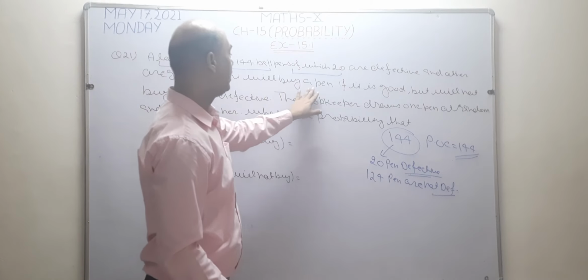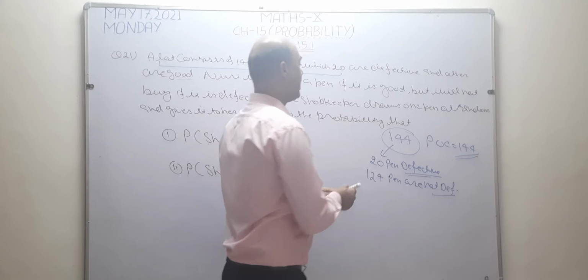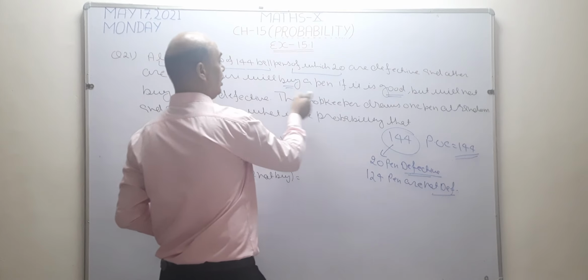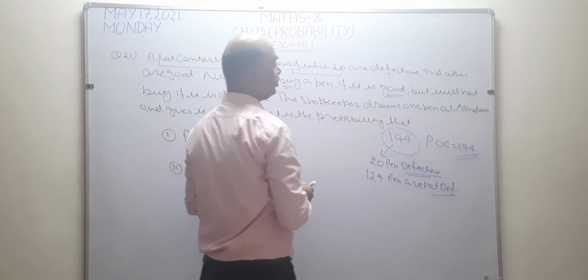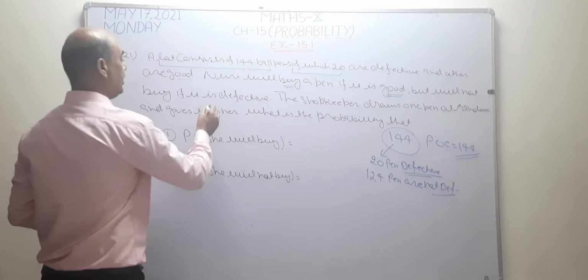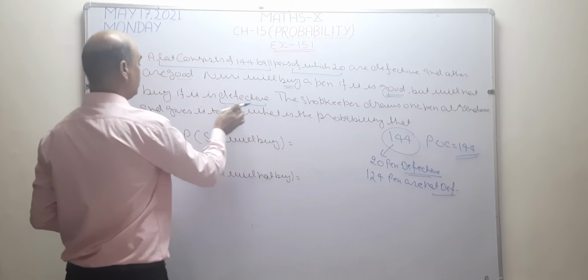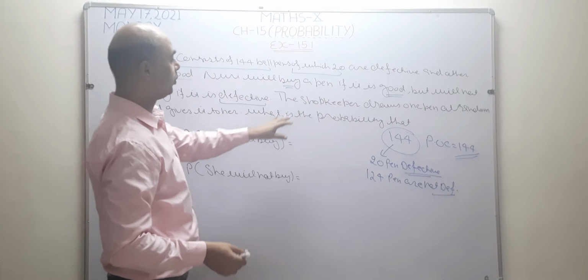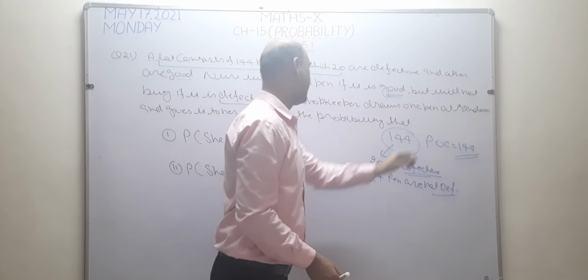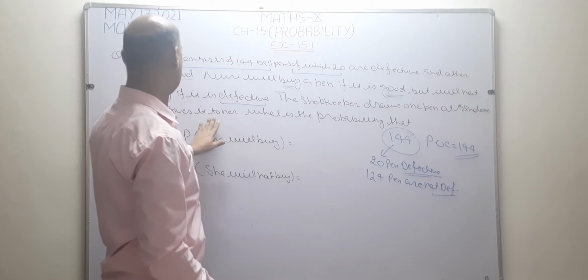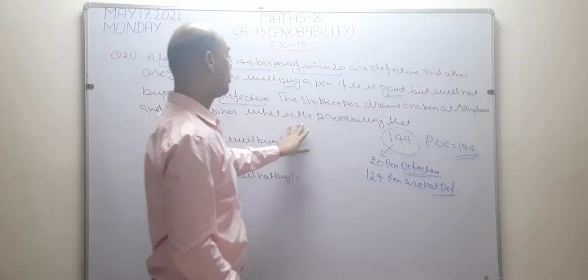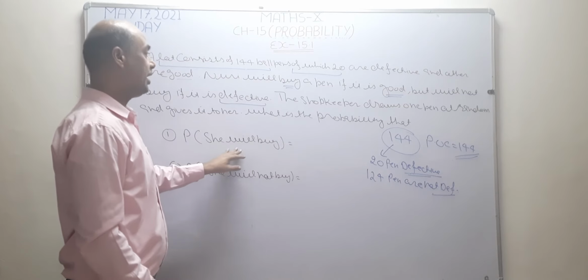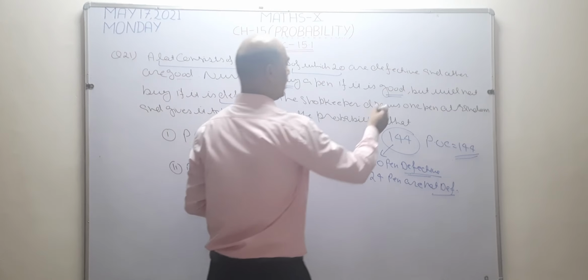Noori will buy a pen if it is good. If a good pen is there, then she is going to buy. She buys a pen only when it is a good pen, but she will not buy if it is defective. The shopkeeper draws one pen at random and gives it to her. What is the probability that she will buy it? When will she buy? Only when good pens are there.